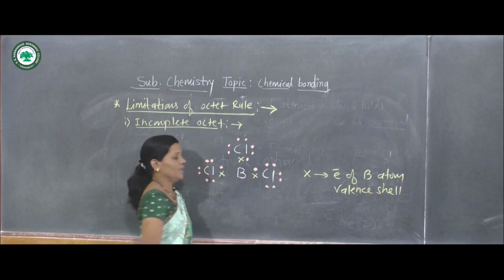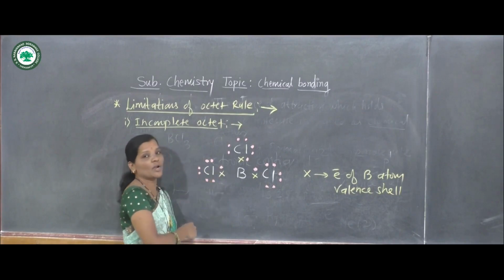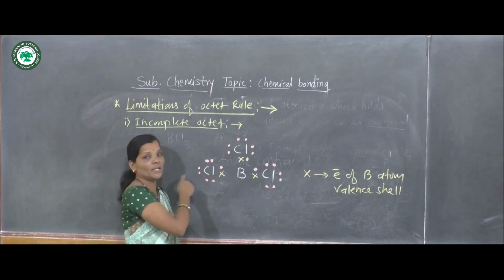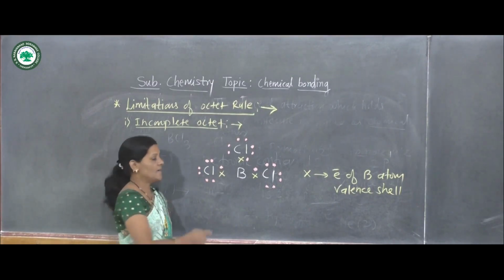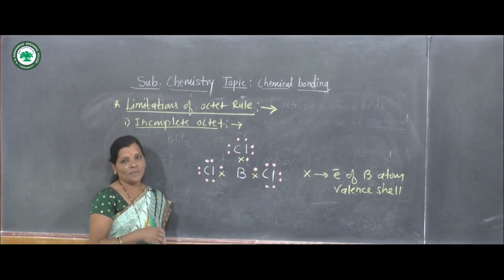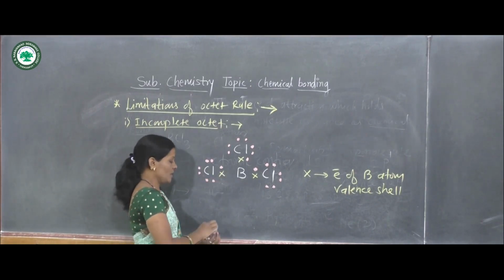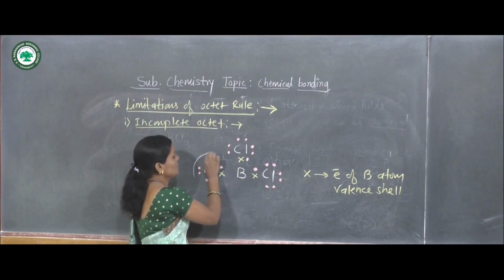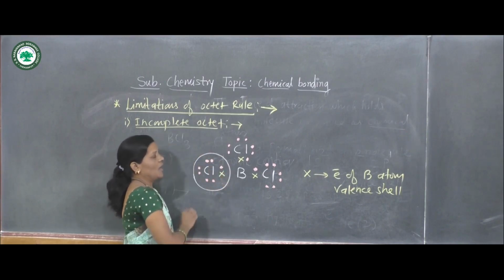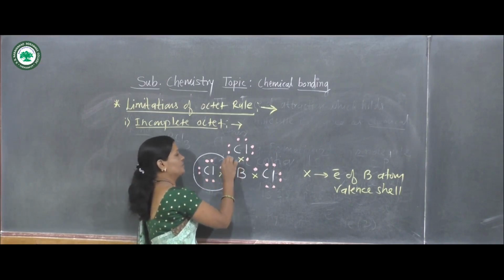In the BCl3 molecule, the shared electron pair between boron and chlorine forms a bond, and that is nothing but a covalent bond. Now if we observe the number of electrons around each chlorine atom, a total of 8 electrons are found.